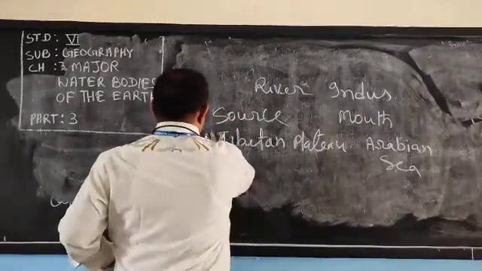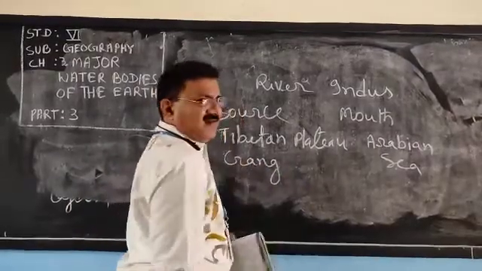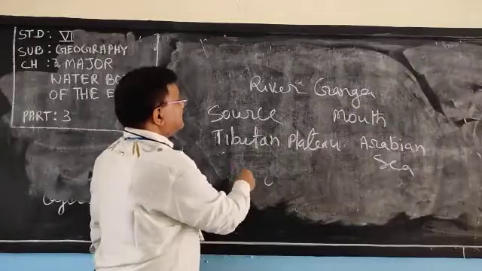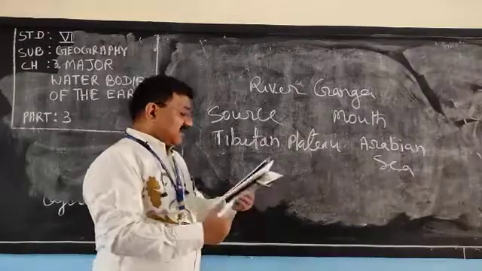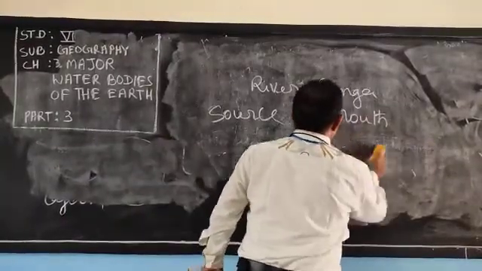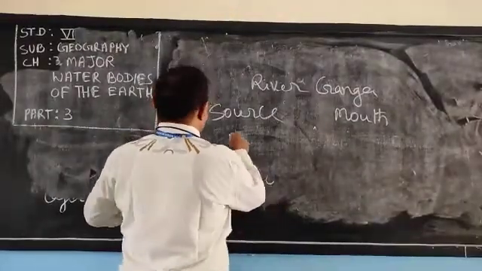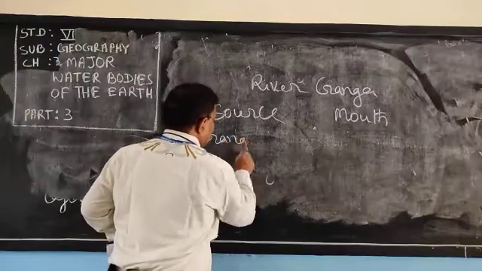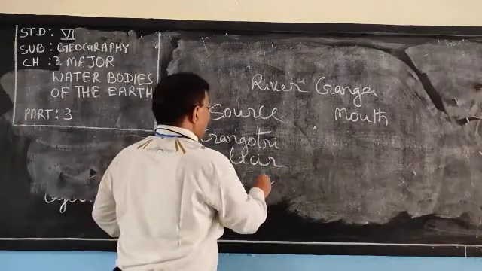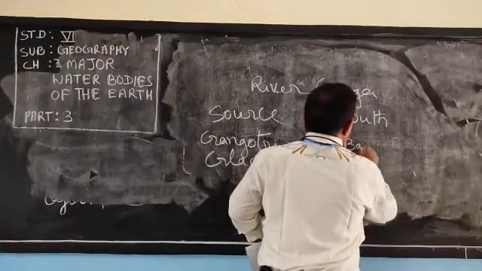Now, next river we must discuss is Ganga. Our country's river Ganga. From where does this river Ganga come out? A glacier, and the source of river Ganga is the Gangotri Glacier. And what is the mouth of river Ganga? It is Bay of Bengal.